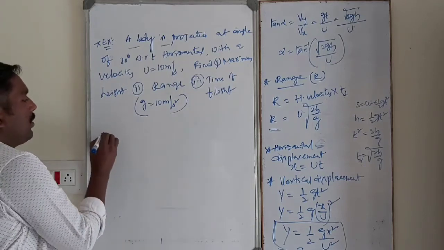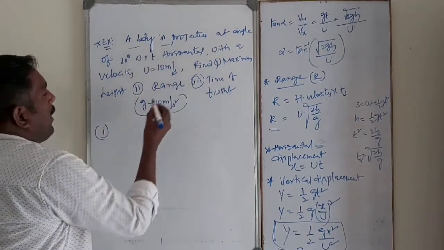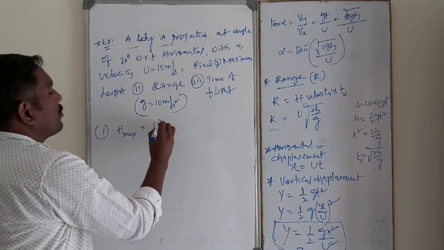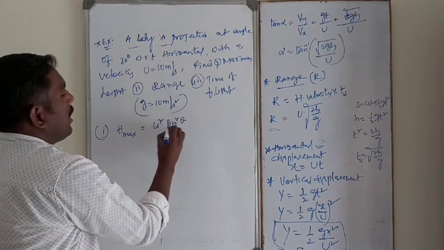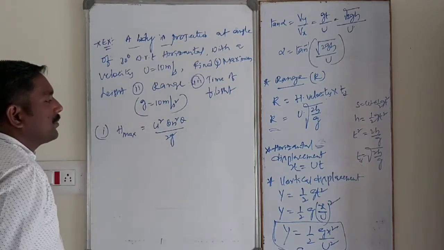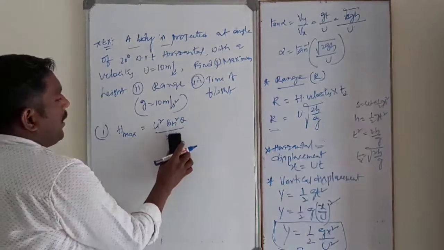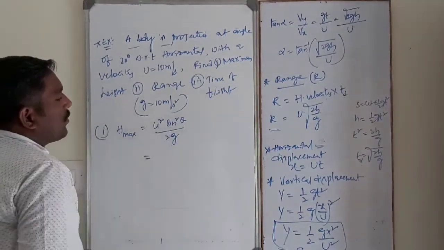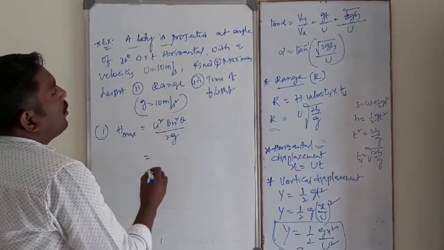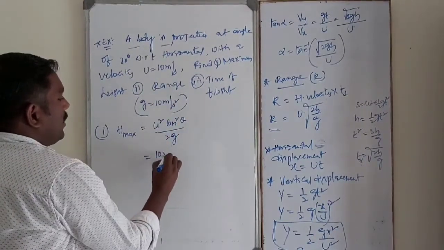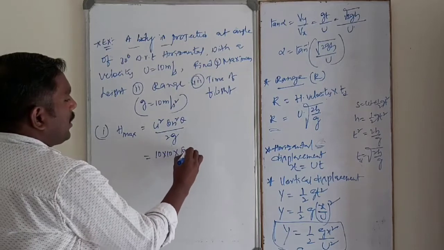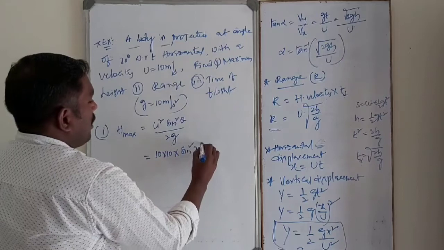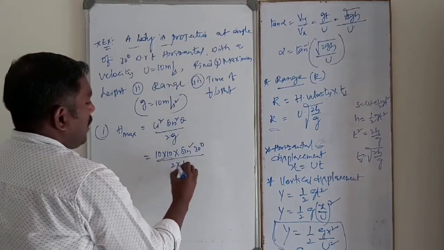So now, first one, maximum height. H maxima is equal to u square sin square theta by 2g. Now u square is 10 into 10, into sin square theta, where theta is 30 degree, divided by 2 into g value 10.